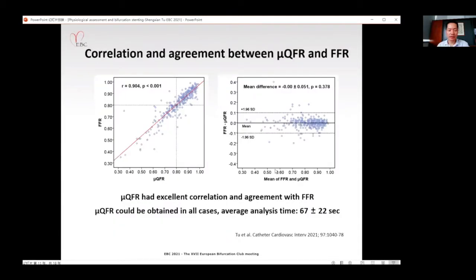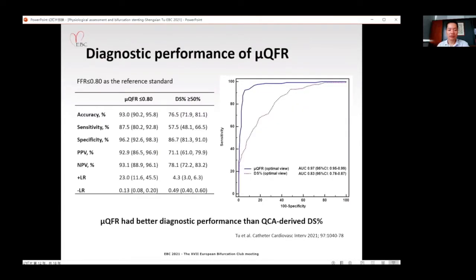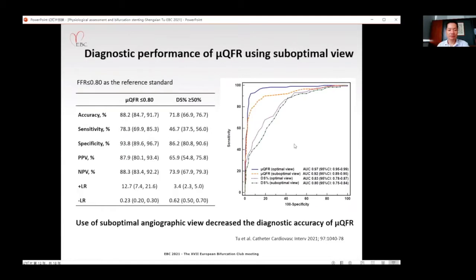So this is the main result. The MU-QFR had excellent correlation and agreement with FFR. MU-QFR could be obtained in all cases with an average analysis time of 67 seconds. Using the optimal angiographic view with minimal overlap and foreshortening, the MU-QFR has a high diagnostic accuracy of 93%, a sensitivity of 97.5%, and a specificity of 96.2%. And all are significantly better than the diameter stenosis.